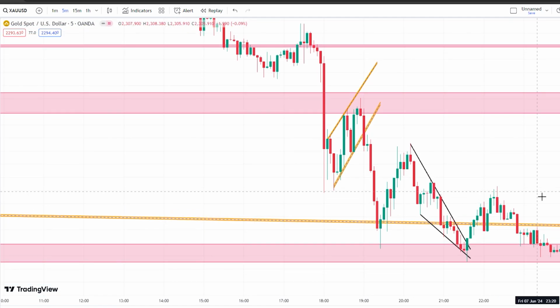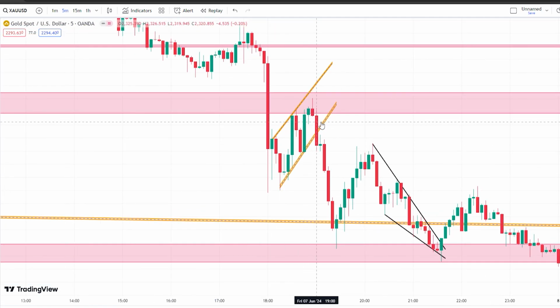Like, what is a fair value gap? I guess this is the fair value gap. Let me remove this. So this is the fair value gap, here, so this is the candle and there is a big gap. I guess we call it an order block or something, or a fair value gap. The market didn't come to this point. How will you take the trade? If you learn fair value gap or order block, you will not get all the trades. The market is not going to give you all the trades.